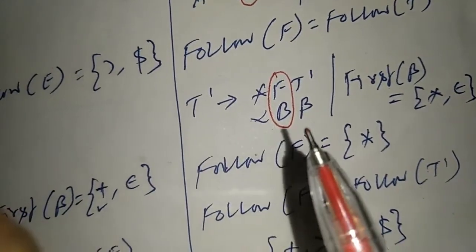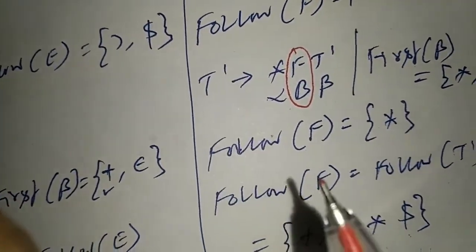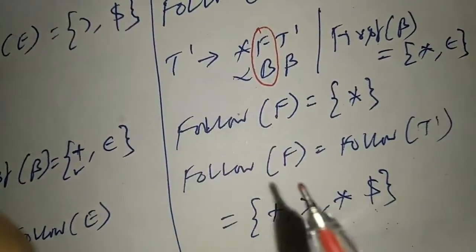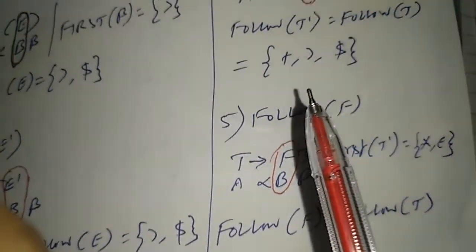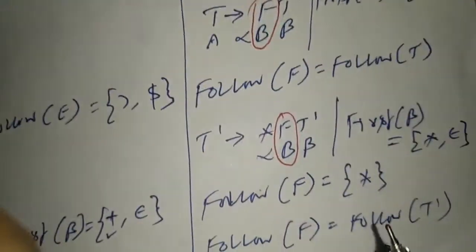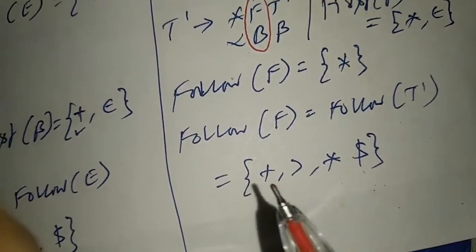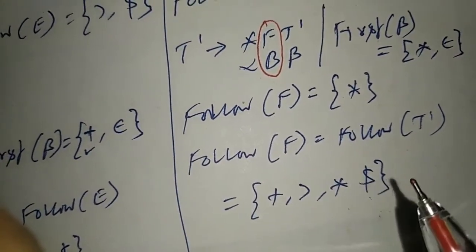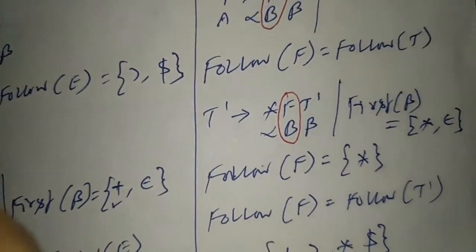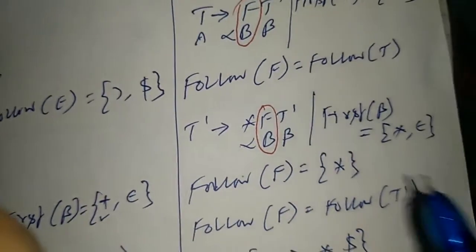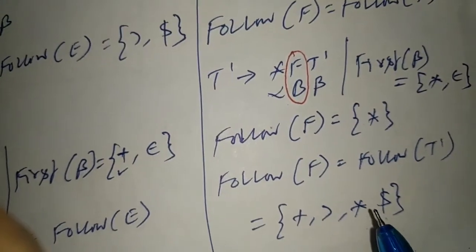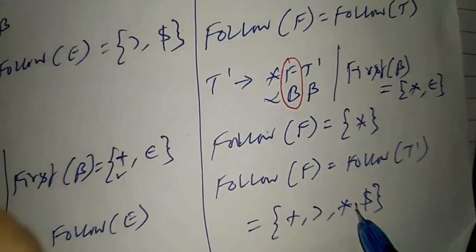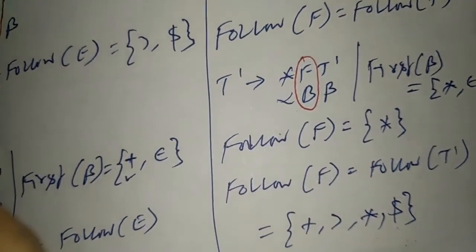The third rule says everything in follow of A is in follow of B. So follow of F is equal to follow of T dash. So what is follow of T dash? Follow of T dash is plus, close, dollar. And we have to include one more, that is we have got star in first of beta. So include star as well. So it becomes plus, close, star, dollar. So this is the final result.